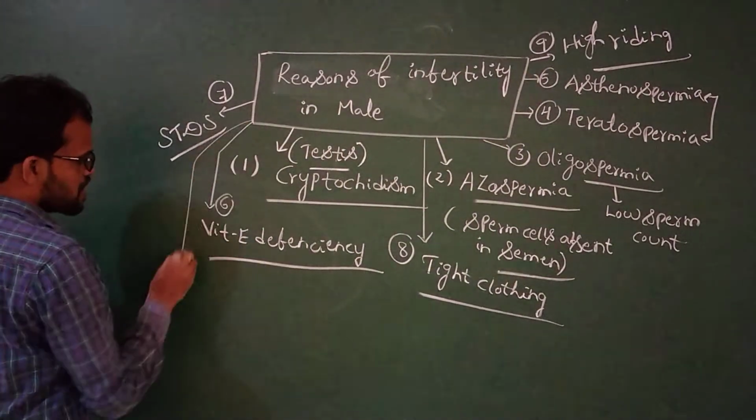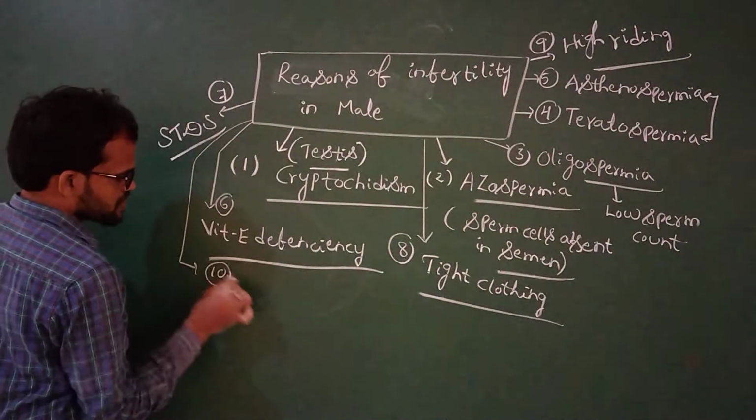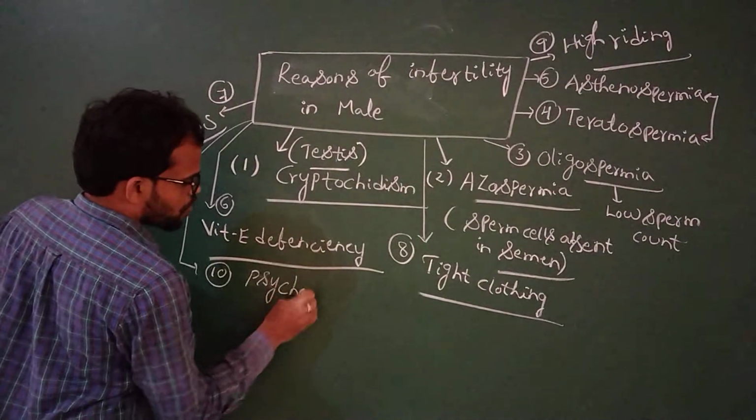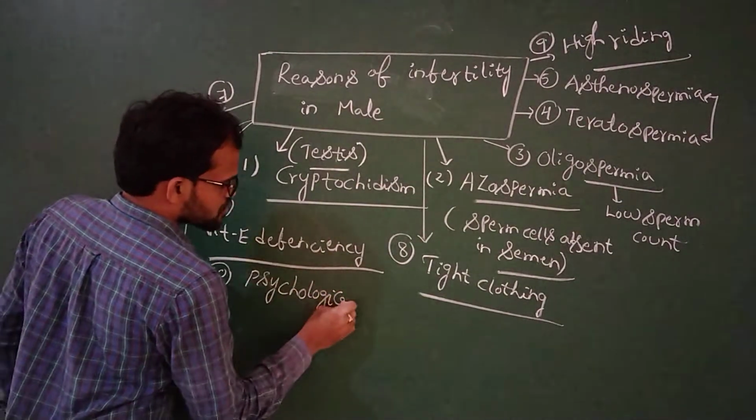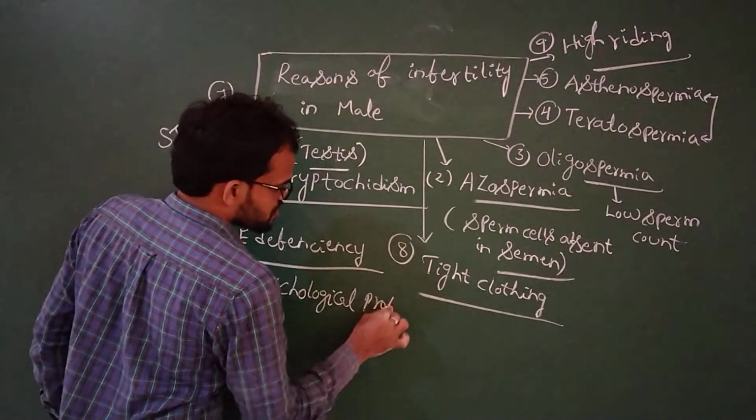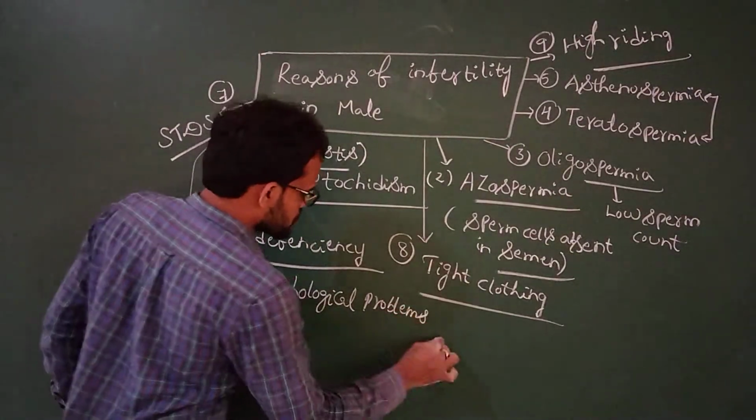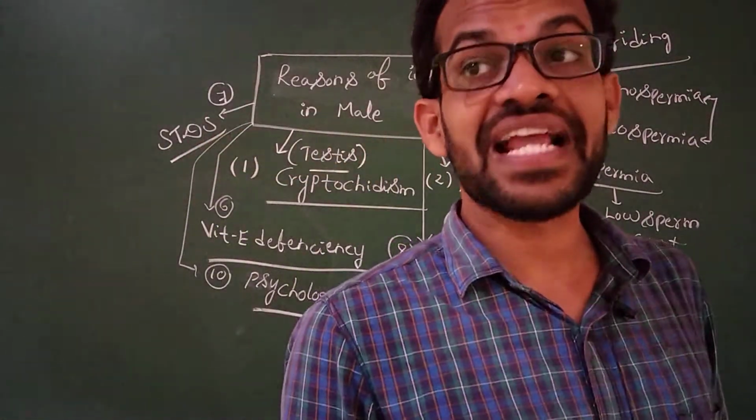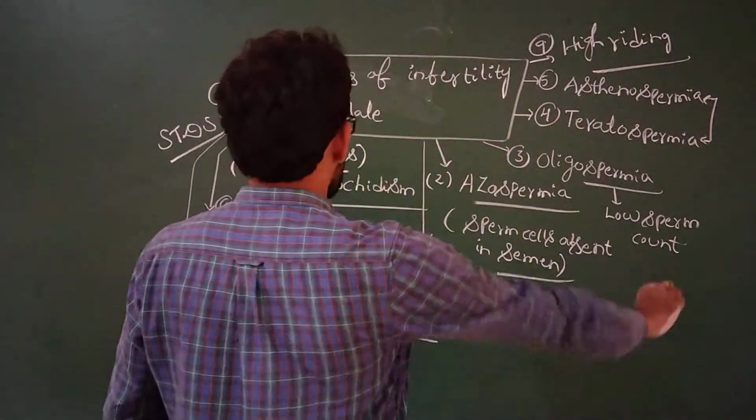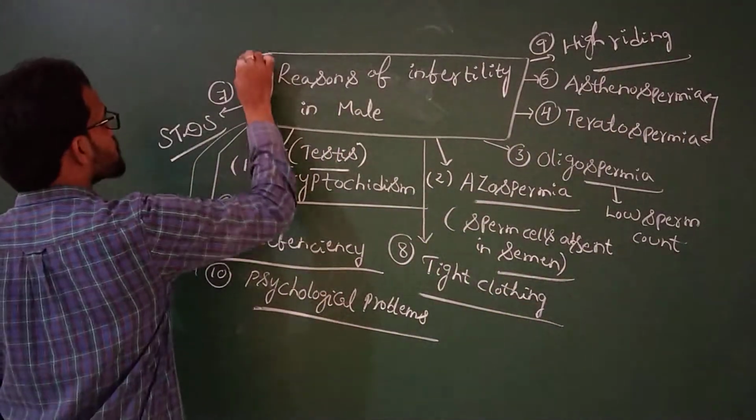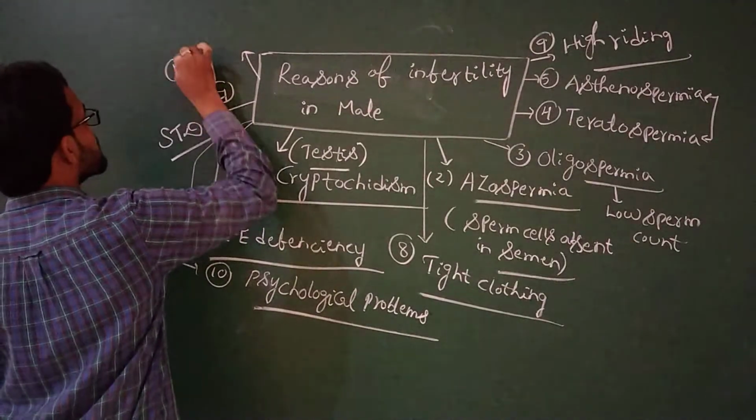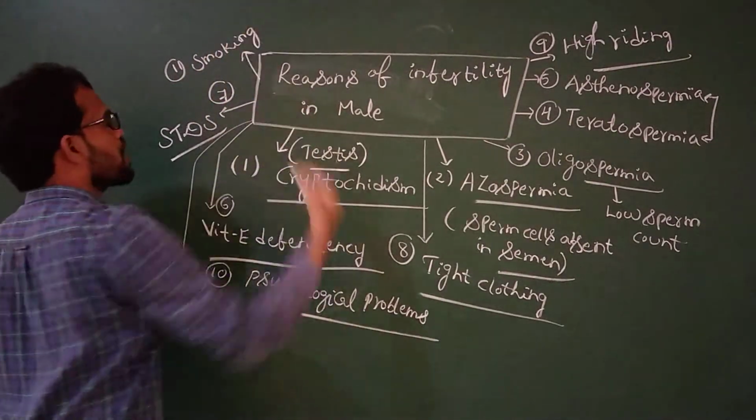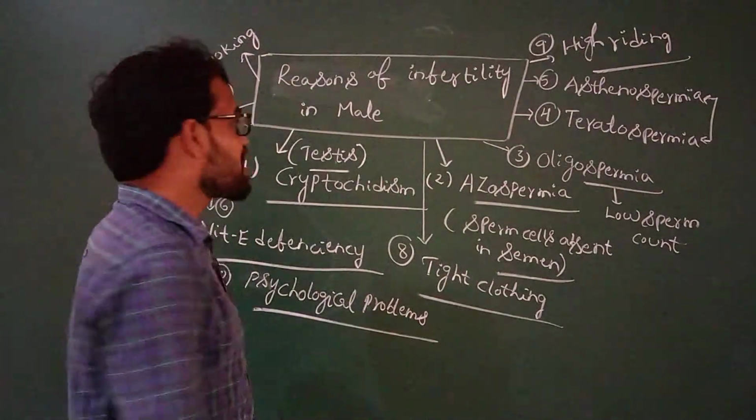What is the next condition? Psychological problems. Psychological problems also lead to an infertile condition. The next condition is smoking. Remember, smoking also leads to an infertile condition.